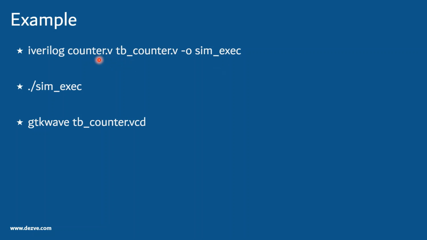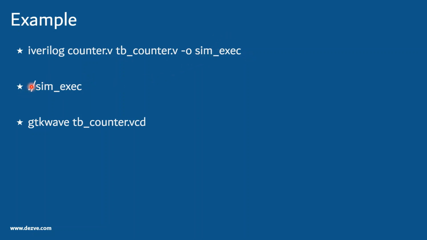So we have taken our design and testbench files, passed them to iverilog, and redirected the simulator executable to the name sim_exec. When we execute this line on the shell, we would get an executable in the same directory with this name.